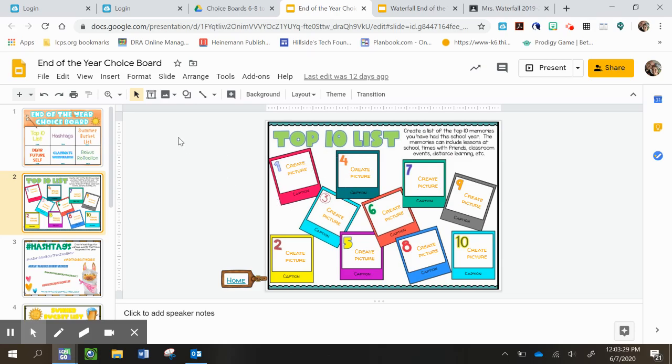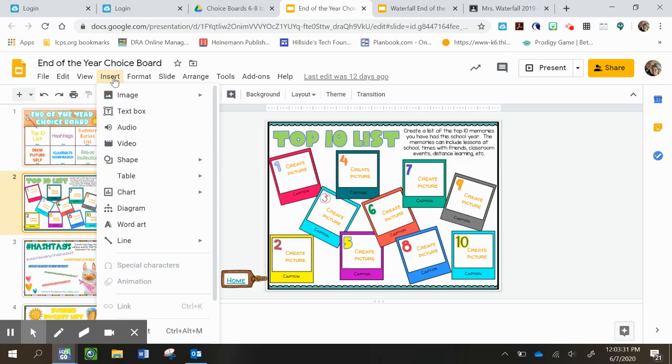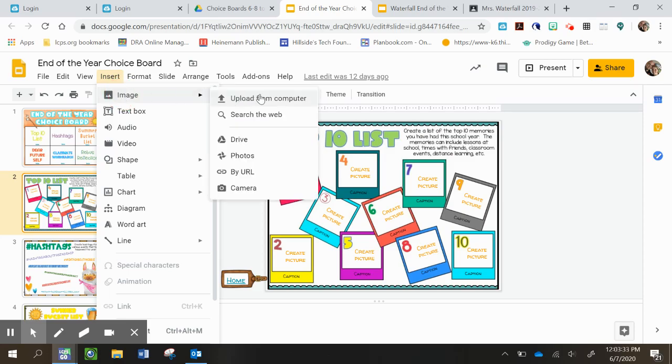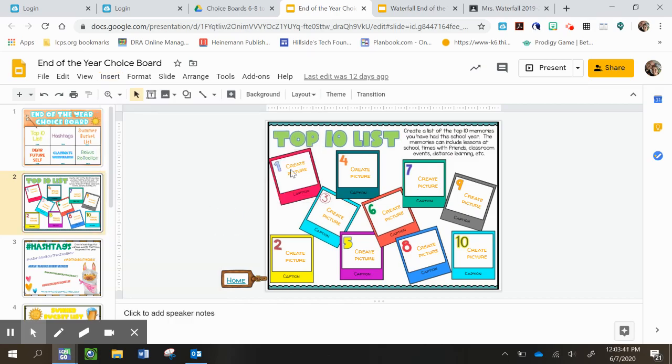And then you can actually go and upload pictures. So if you click Insert Image, Upload from your computer, you can find pictures on your computer, or you can search the web if there was something that you wanted to post on there, and you could put a picture in and create a caption. So that's the top 10 list.